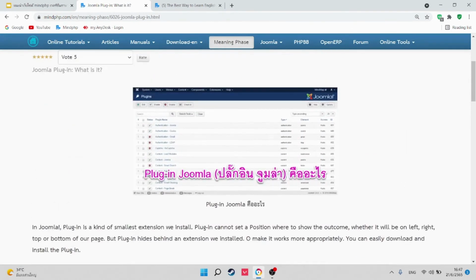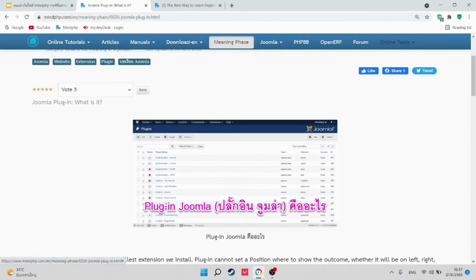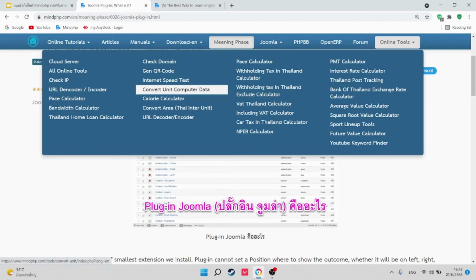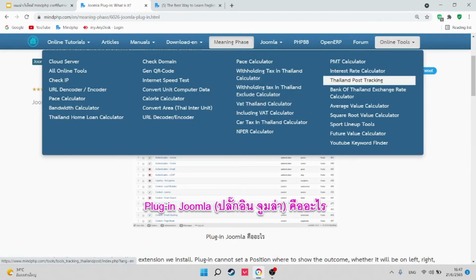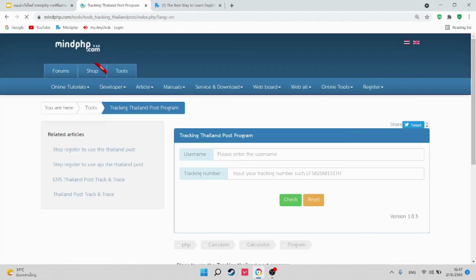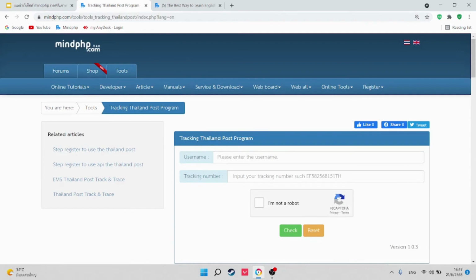Okay, the last one is online tool. You can see various online programs here. I will go for Thailand road tracking. It is a program that monitors Thailand transportation status. Here is your username.